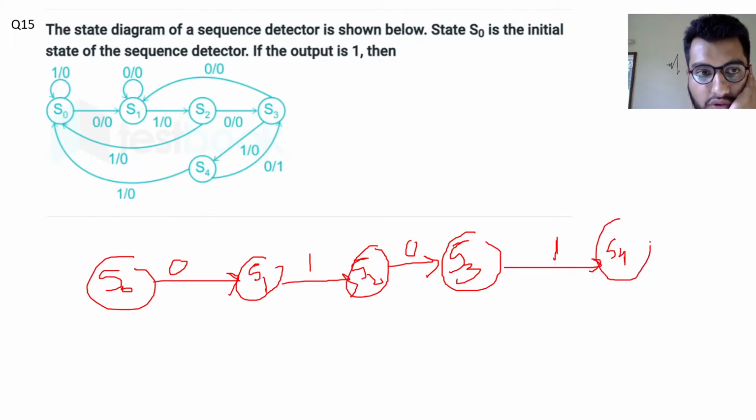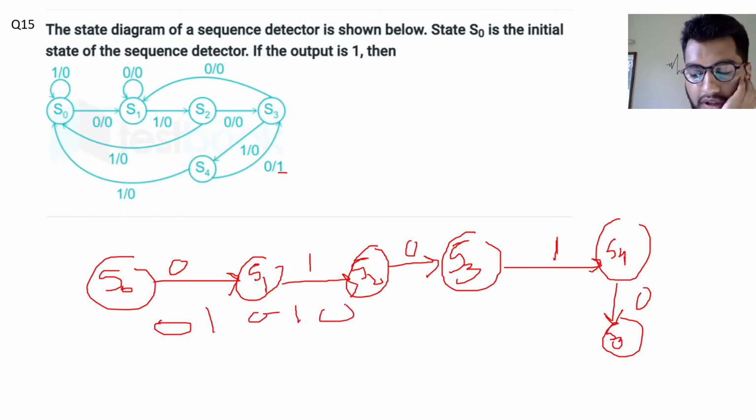Once I am at S4, if I get input equal to 1, I'll go back to S0, so there is no sequence detection. But once I am at S4 and I get a 0, a sequence is detected by output equal to 1. So I go back to S3 at input equal to 0. So the sequence I detect is 0, 1, 0, 1, 0.